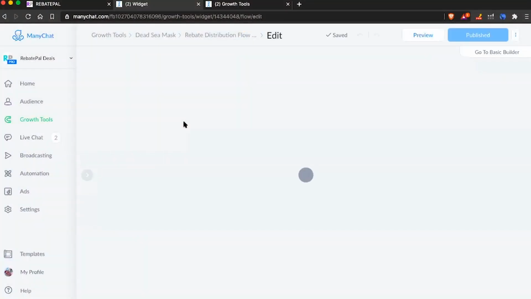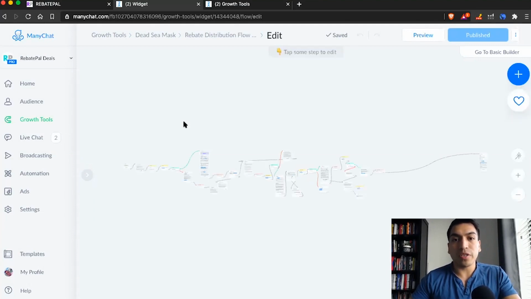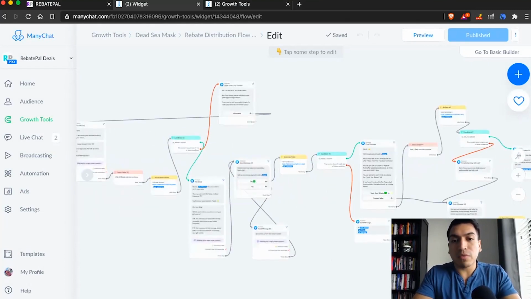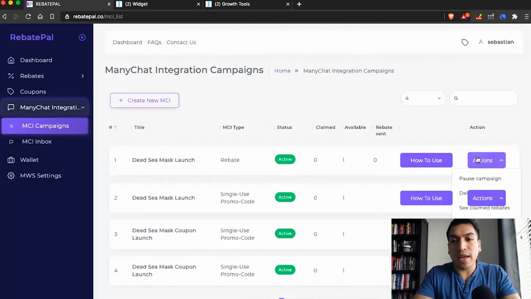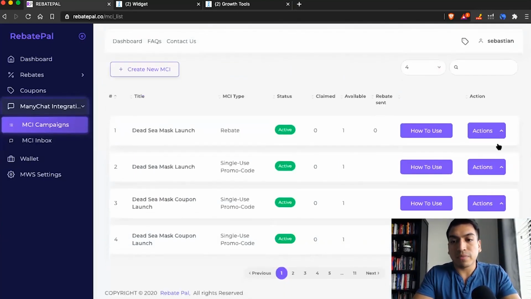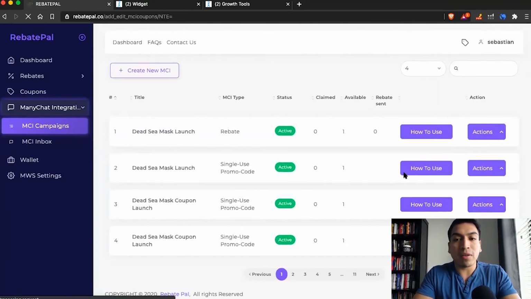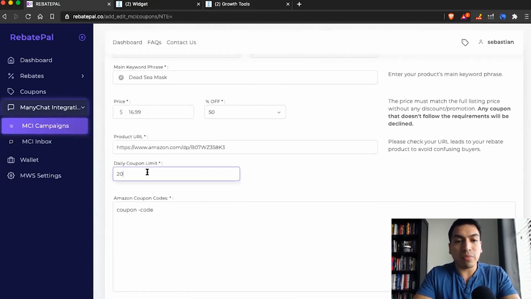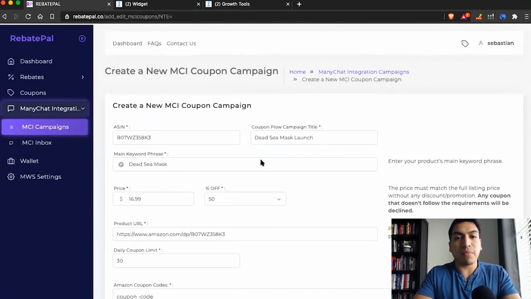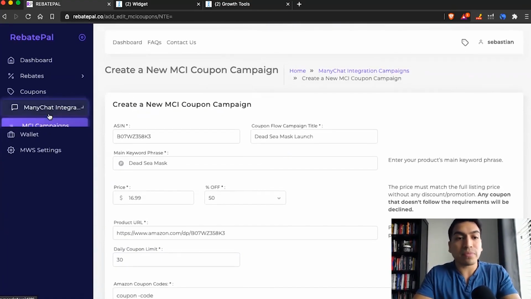Yeah, of course. So they can edit the flow if they'd like, but we do it to the point where you don't have to edit anything inside the flow. So anything you edit, you'll do it right here. So if you want to edit anything, like for example, you'll just go to RebatePal and click on edit and maybe change the discount or the URL, or maybe change the amount of rebates you're sending. Or if you want to add more funds to your rebate campaign, you can do that.